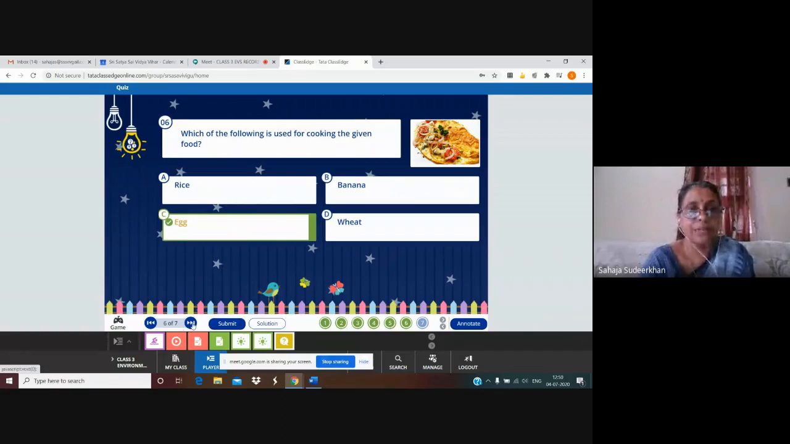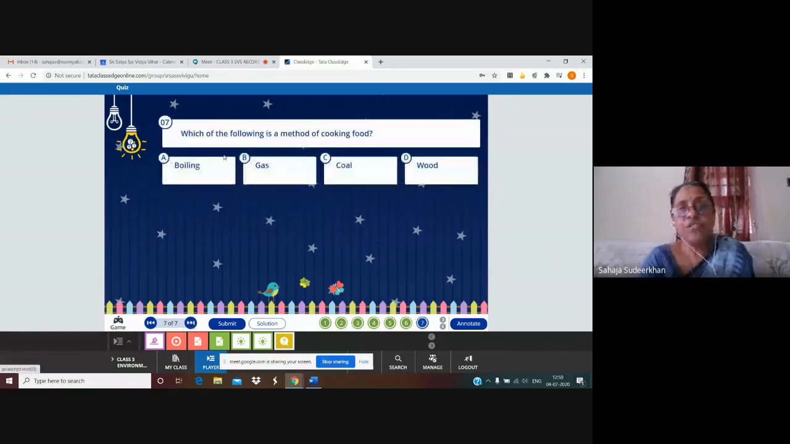Now, the last question. Which of the following is a method of cooking food? Wood, coal, gas, boiling. See, these three are the fuels we use for cooking. The correct answer may be boiling. Let us see, is it correct or not? Let us click it. Yes, submit here. Yes, this is also correct. So, now we are going to stop this class. Let me log out.